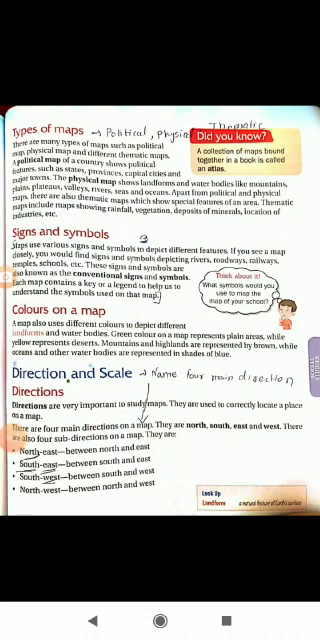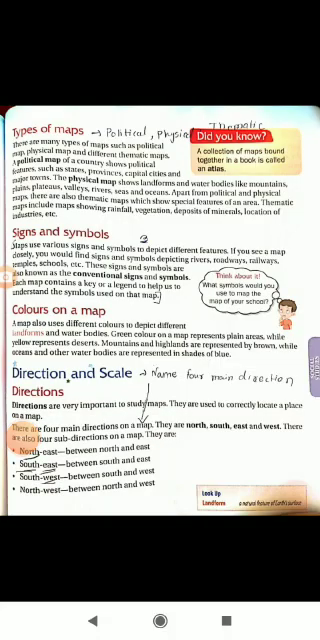Well, let us observe this with a picture. Now on the screen, at the top you can see the brown and yellowish colors. This brown color depicts the mountains, the green color depicts the plains, and the blue color on the map depicts the water bodies. So these colors also play an important role in studying a particular map.